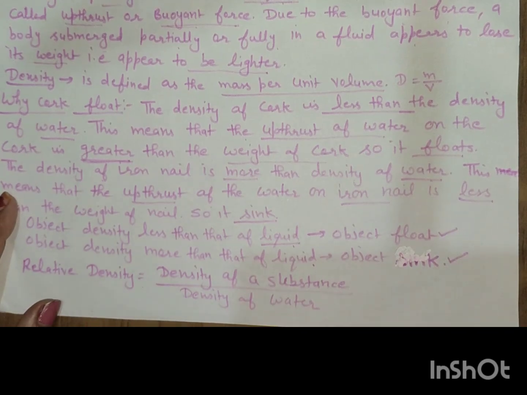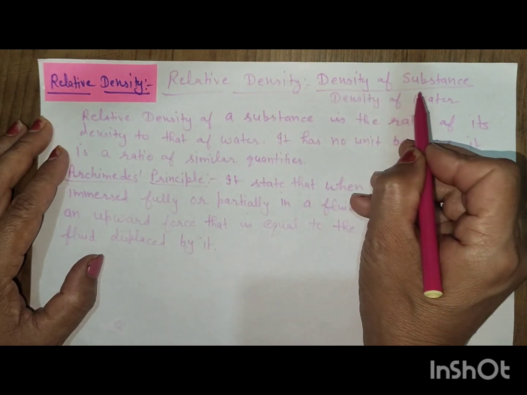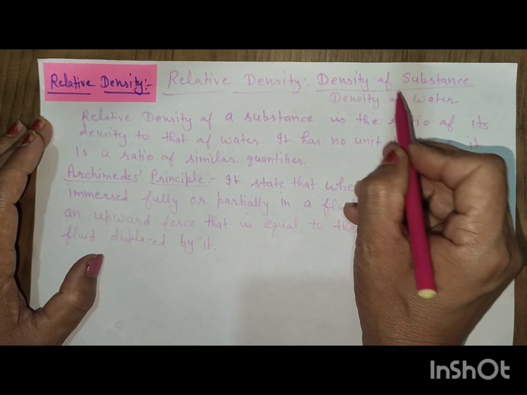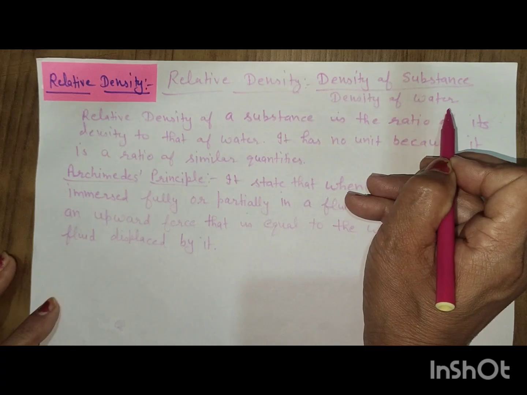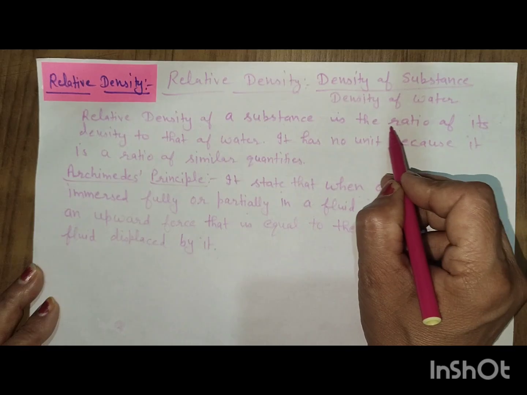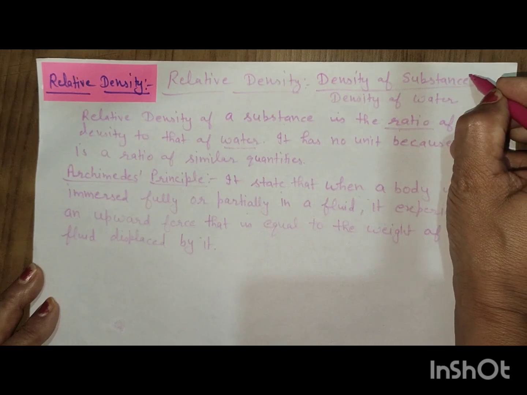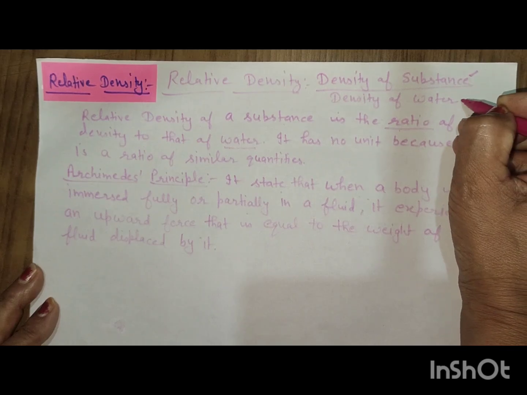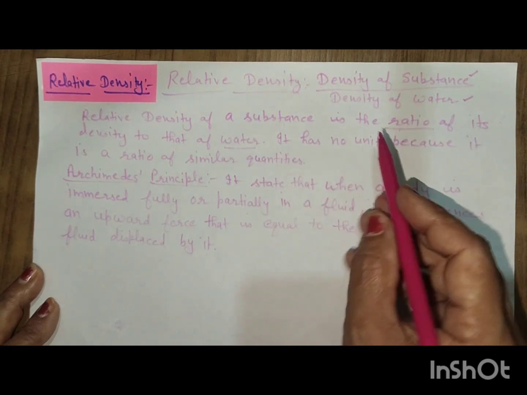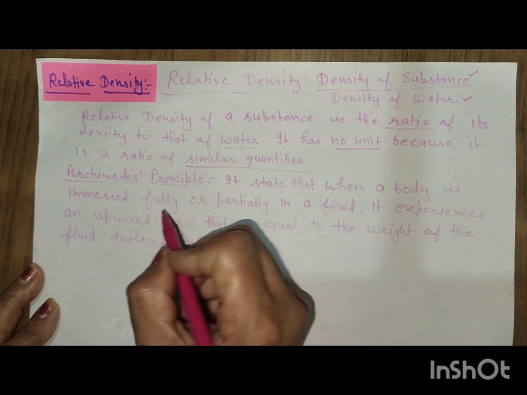Now, what is relative density? Relative density is equal to density of the substance divided by density of water. Relative density of a substance is the ratio of its density to that of water. This is called relative density, and it has no unit because it is the ratio of similar quantities.